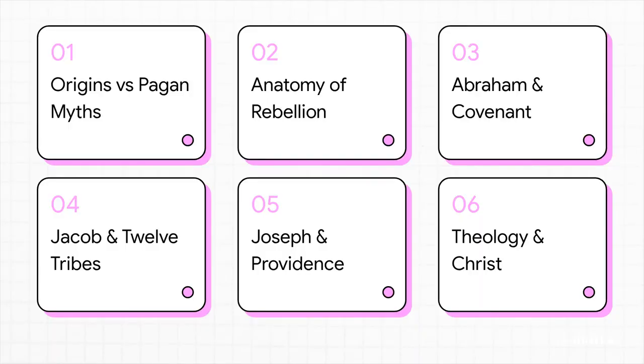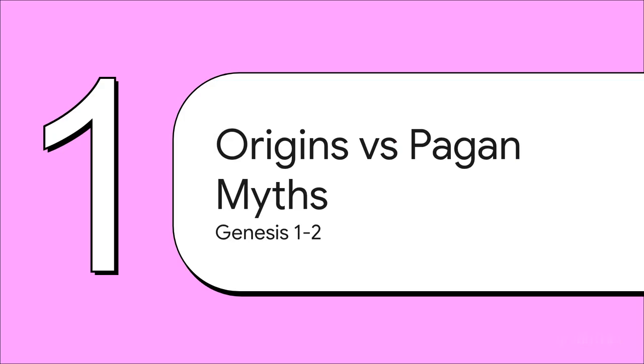Okay, let's quickly run through our syllabus for today. We'll start with origins versus pagan myths, then look at the anatomy of human rebellion, move on to Abraham and divine covenant, trace Jacob and the 12 tribes, unpack Joseph and divine providence, and finally wrap up with theological themes and Christ. So Section 1, Origins versus Pagan Myths. This covers Genesis chapters 1 and 2.